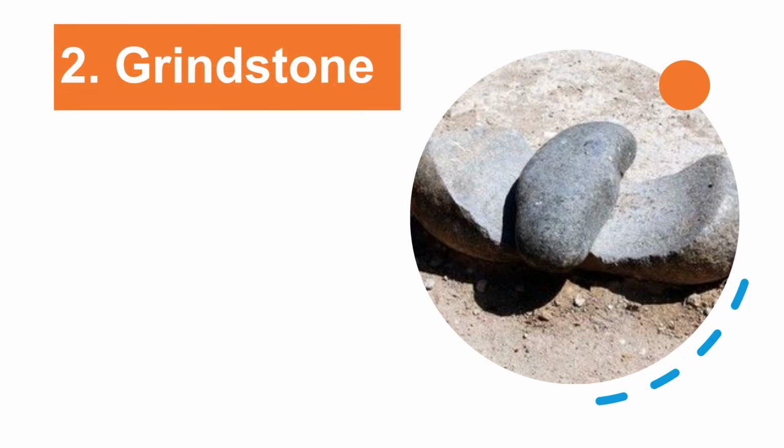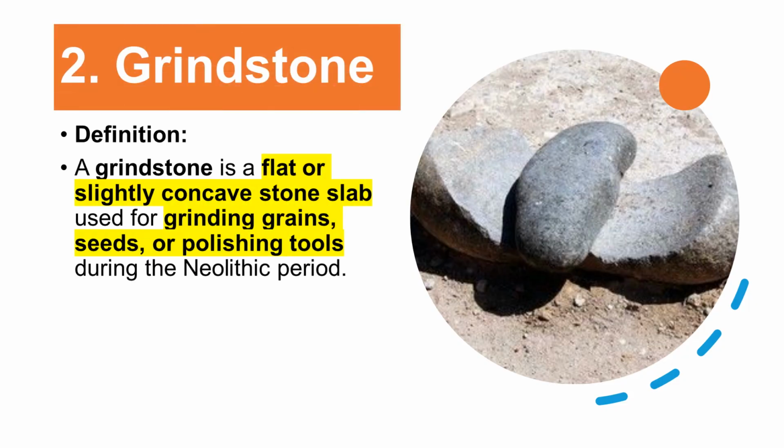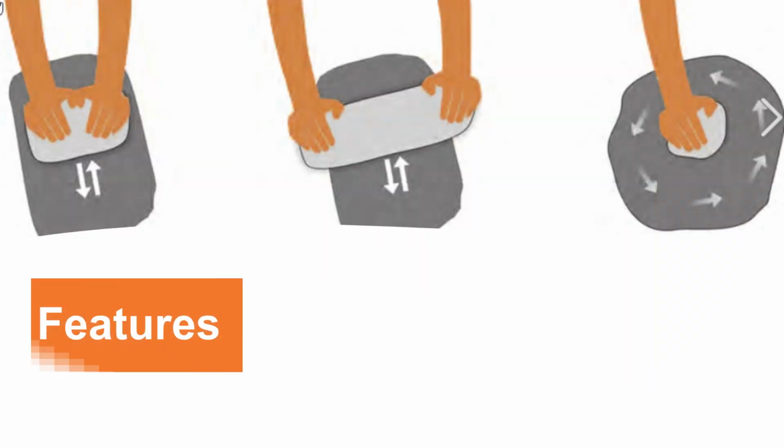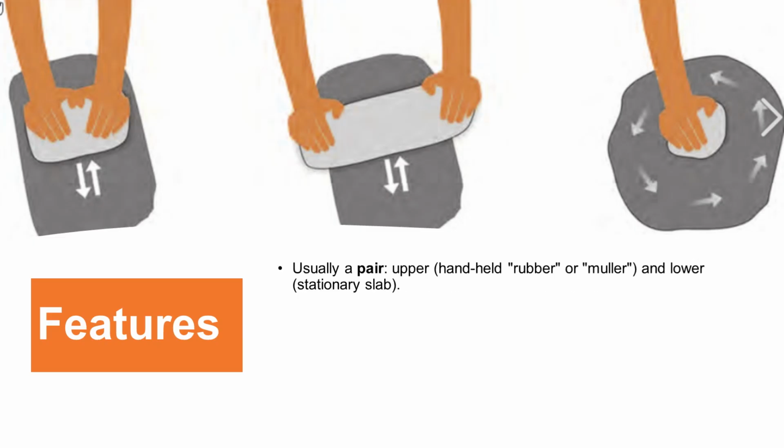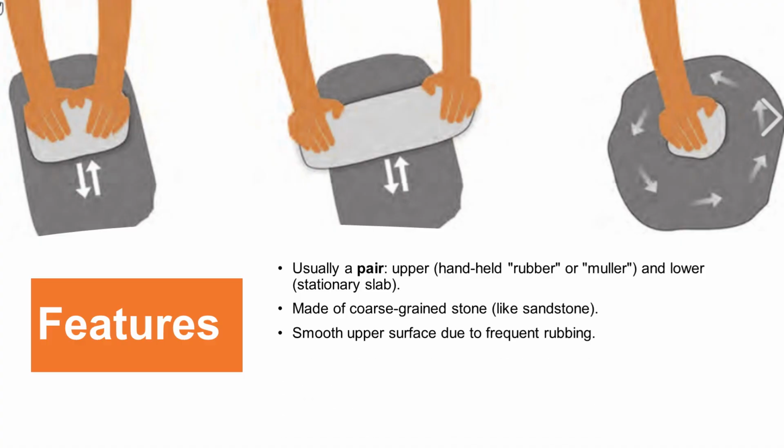2. Grindstone. Definition: a grindstone is a flat or slightly concave stone slab used for grinding grains, seeds, or polishing tools during the Neolithic period. Features: usually a pair, an upper handheld rubber or muller and a lower stationary slab. Made of coarse-grained stone like sandstone. Smooth upper surface due to frequent rubbing. Marks of abrasion are visible.